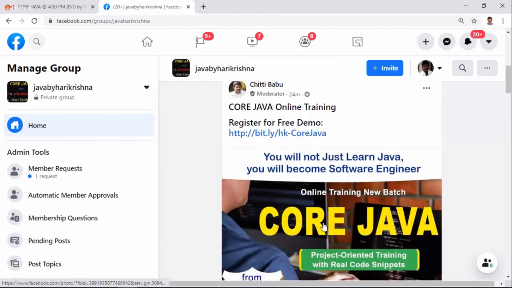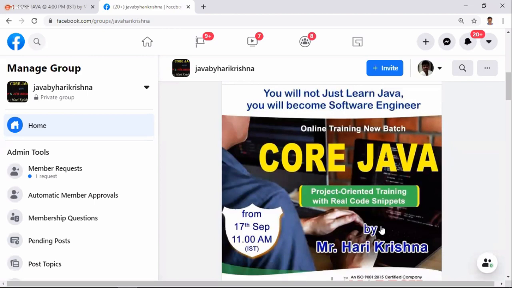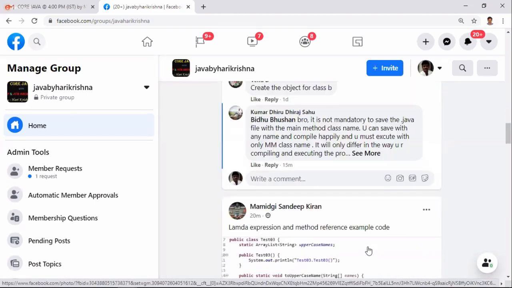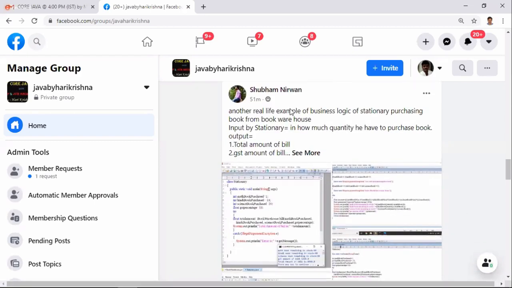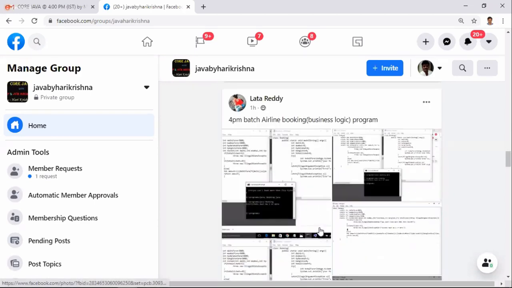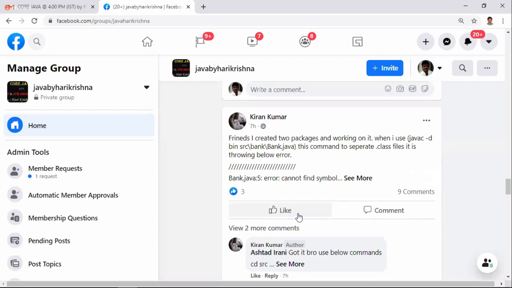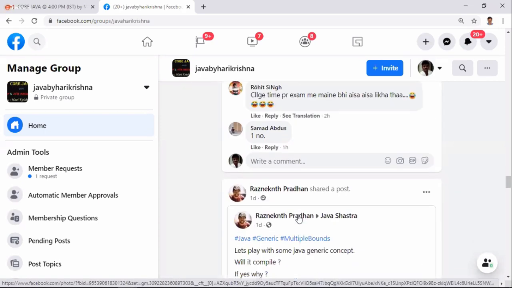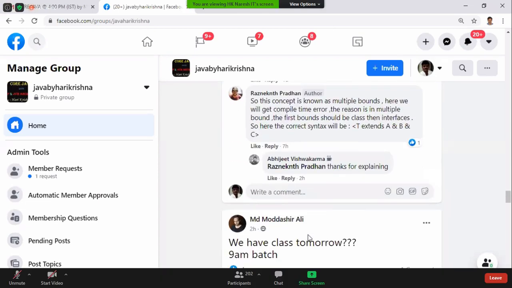So in the group, people have developed the code. Wonderful, nice. Subham Nirvan developed this real-time example code. Lata Reddy developed. So many people have developed the code. Please continue your practice. Don't stop. Choose different examples.